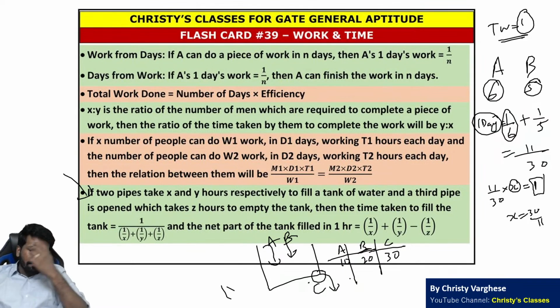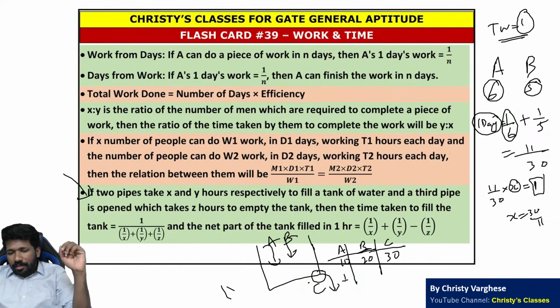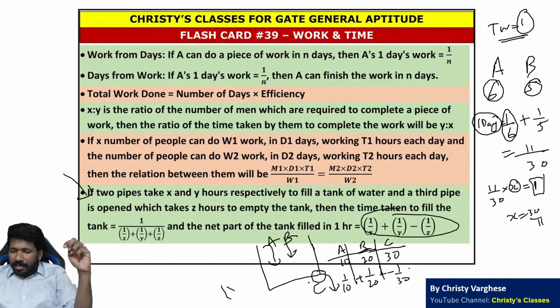So the total time taken to fill the tank by these 3 pipes and hole working together will be: 1/10 work in 1 hour, 1/20 work in 1 hour, minus 1/30 work in 1 hour. Add these three and you get the total work in 1 hour. That is what this idea is.